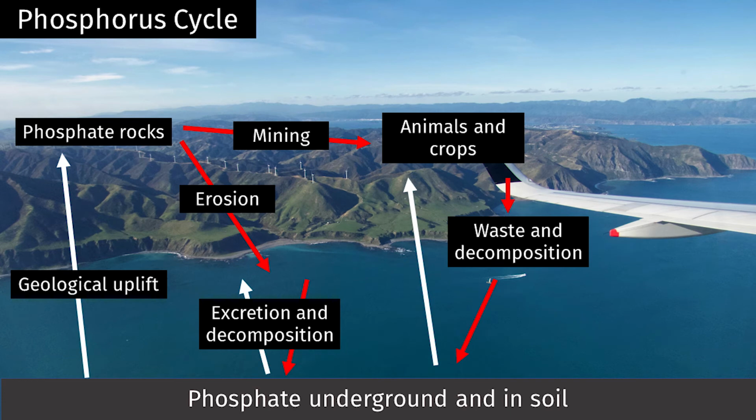Phosphorus in the environment is primarily locked in rocks. There is no significant gaseous form of phosphorus in the environment. Phosphorus rocks, uplifted through geological processes, become exposed to wind and rain and over millions of years weather away, and the phosphorus in those rocks is released into the soil as phosphate. Plants can assimilate phosphate, and animals obtain phosphate from the plants that they eat.